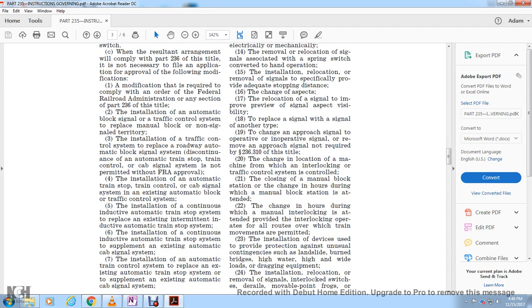4. The installation of automatic train stop, train control or cab signal system on the existing automatic block or traffic control. The installation of the continuous inductive automatic train stop to replace the existing intermittent inductive automatic train stop system. Installation of continuous inductive automatic train stop system to supplement the existing automatic cab signal system. Installation of automatic train control system to replace an existing automatic train stop system and to supplement the existing automatic cab signal system.